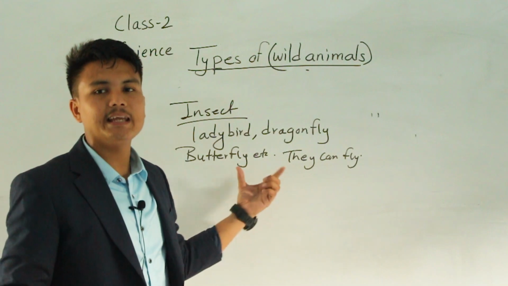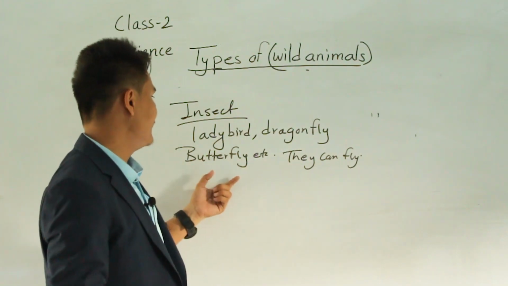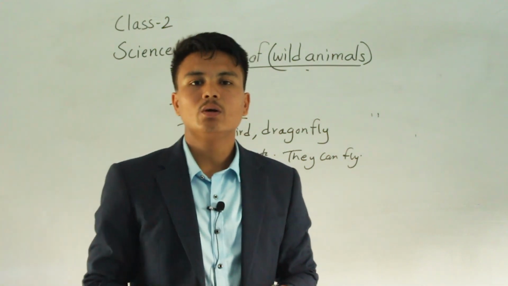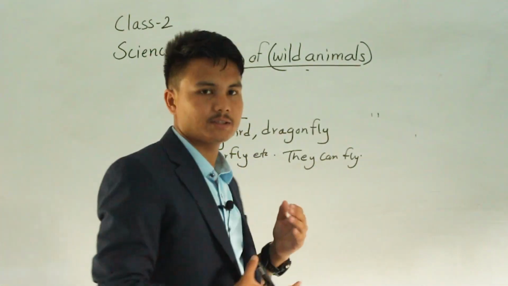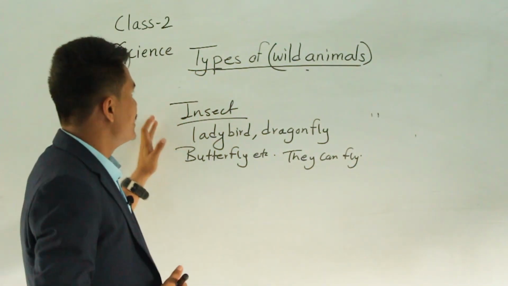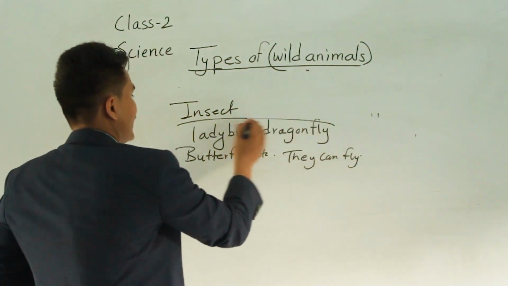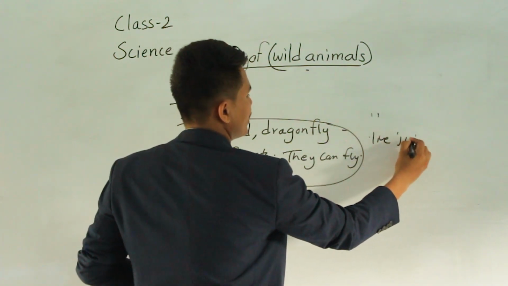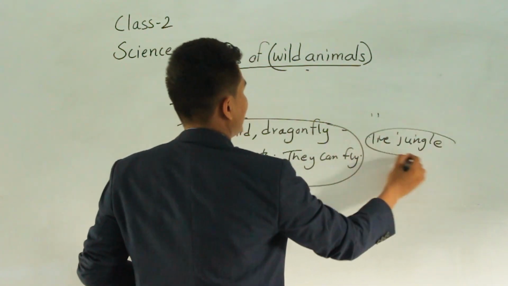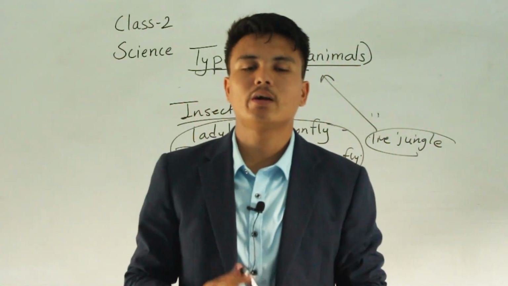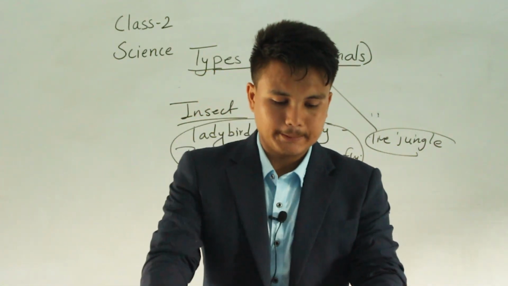We can't keep them in a box. They are insects. All these insects live in a jungle. That's why they are one of the types of wild animals.